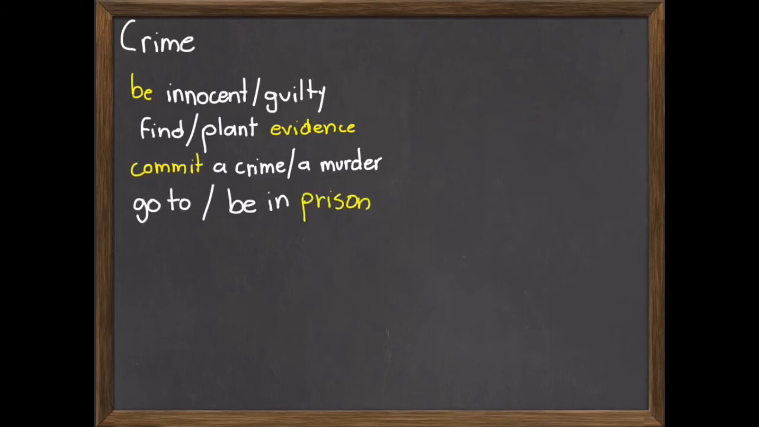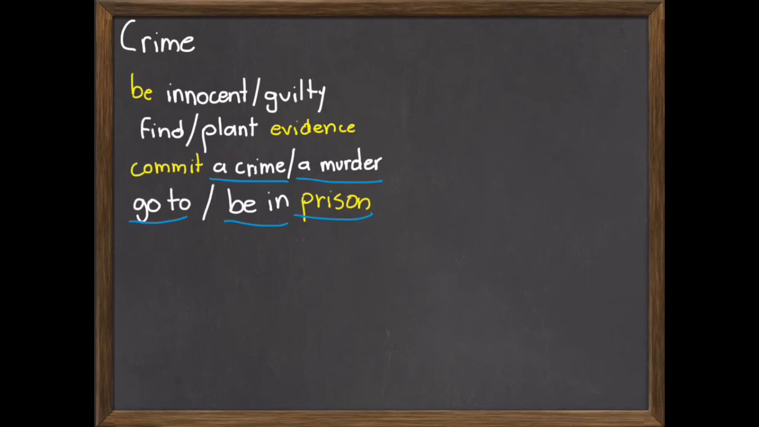Now, let's look at another part. You might know what prison is. Prison is where people that were found guilty are sent. Suspects found guilty are sent to prison. They go to prison, and some people have been in prison before. Now, this is how you join these words with the verbs. Someone goes to prison, or they are in prison. Commit a crime, commit a murder.